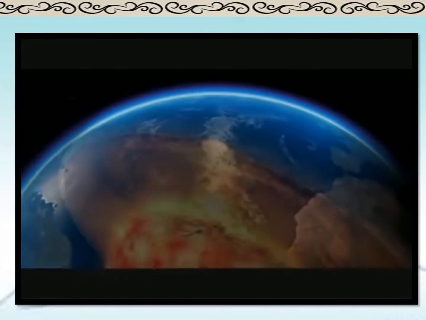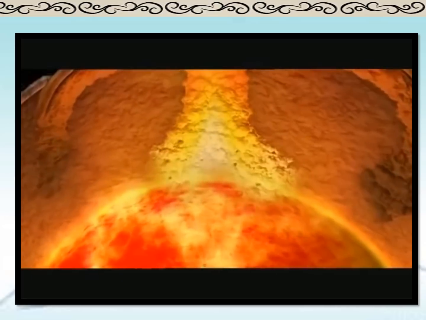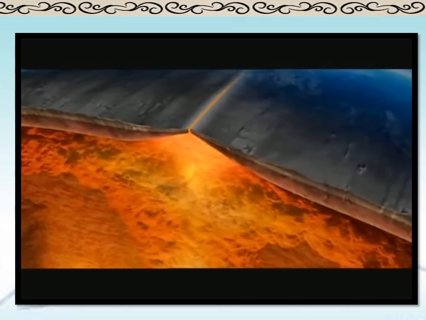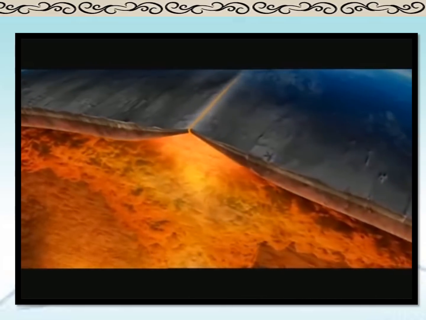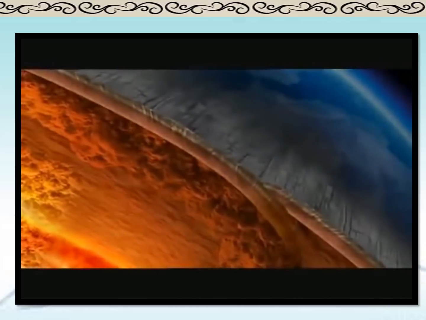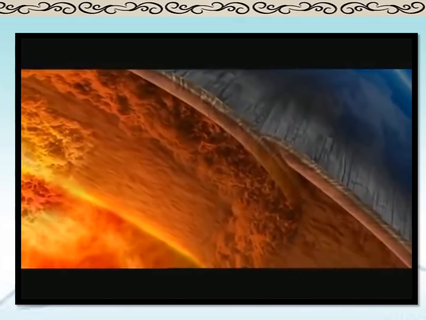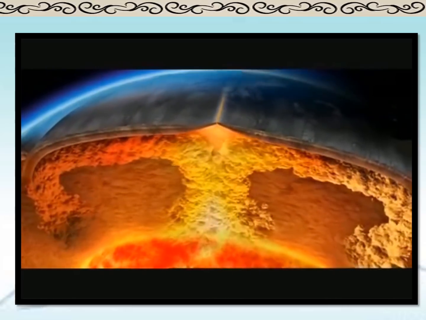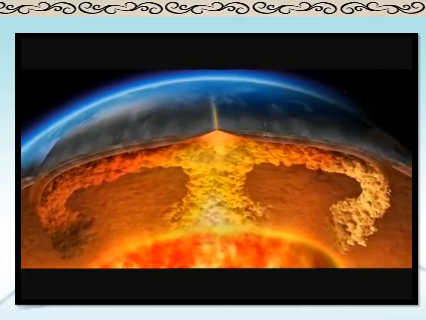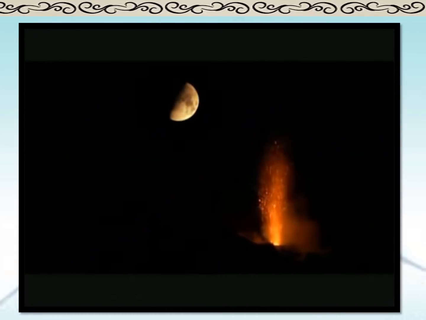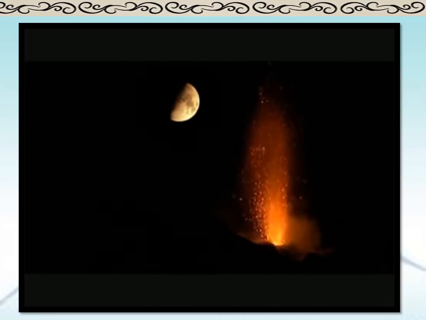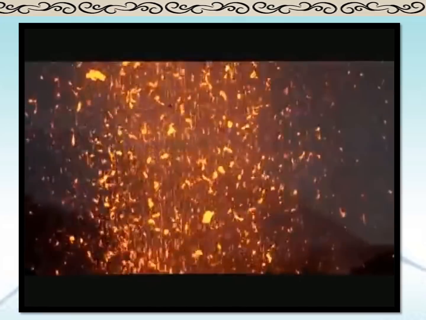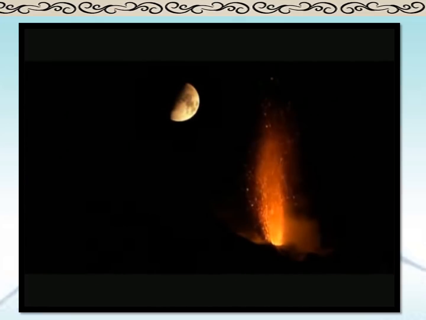Generally, the movements in the earth's interior occur in the upper layer of the mantle. Earthquakes and volcanoes occur because of the instability in the interior of the earth, and this instability is created due to the movements occurring in the earth's interior. You can see here hot magma which is continuously floating in the mantle. The mantle is about 2,900 kilometers thick. Tremendous energy is released by radioactive materials in the mantle. These energy waves travel from one place to another. Due to such a flow of energy, instability is caused in the mantle.